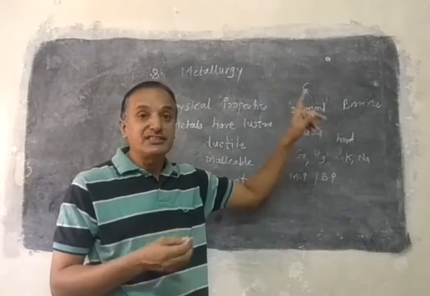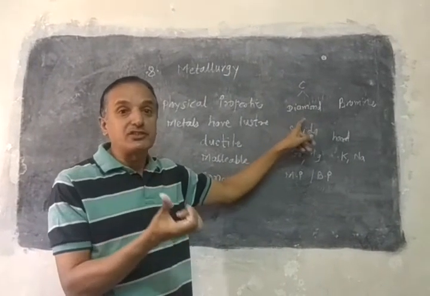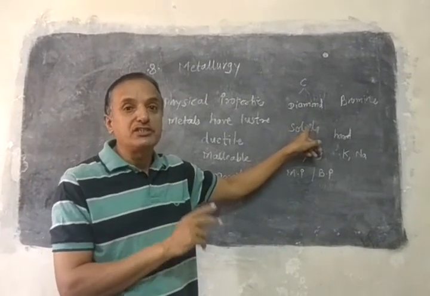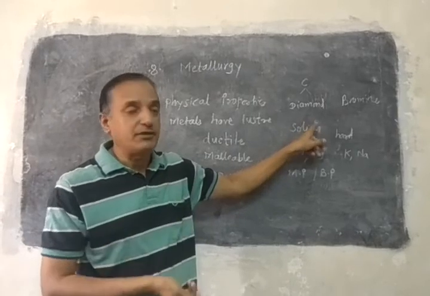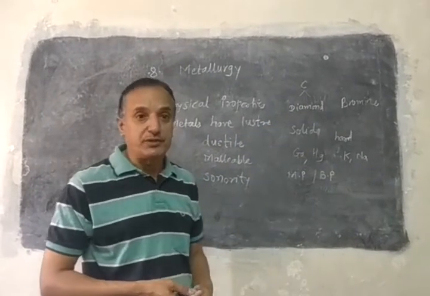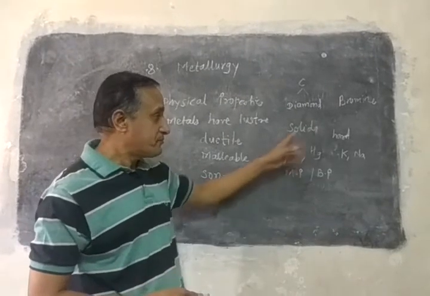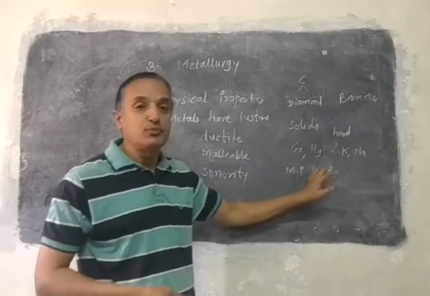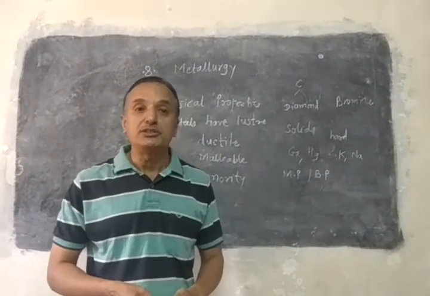It also shows some luster, but because of these two properties, it doesn't become a metal. So the diamond is a hard substance. Then if you see the melting point and boiling point, they are low.